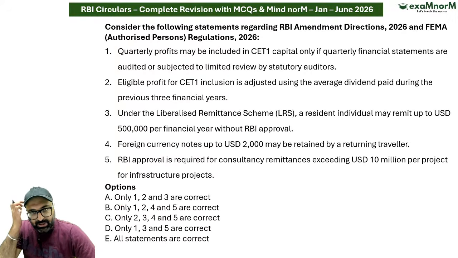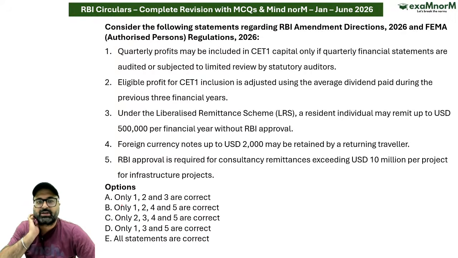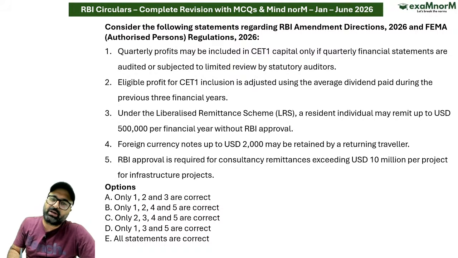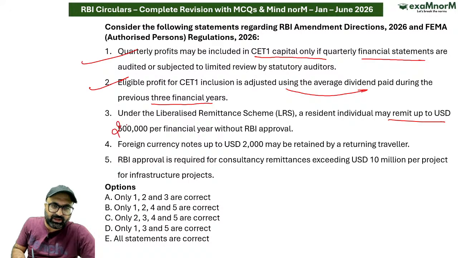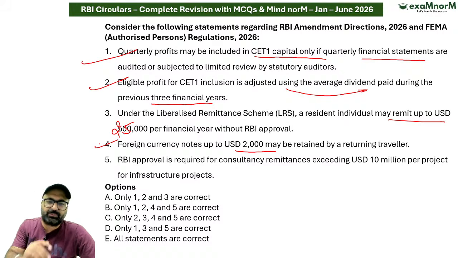ठीक है जी. नेक्स्ट क्वेश्चन, RBI अमेंडमेंट डायरेक्शंस. So quarterly profit must be included in common equity tier 1 capital only if quarterly financial statements are audited. Correct. Eligible profit inclusion is adjusted using average dividend payout during the previous 3 financial years. Correct. Under the liberalized remittance scheme, a resident individual may remit up to $250,000 per financial year without RBI approval. Foreign currency notes up to $2,000 must be retained by a returning traveler. That is correct, but up to 180 days, sorry.